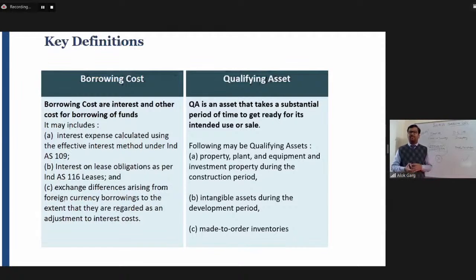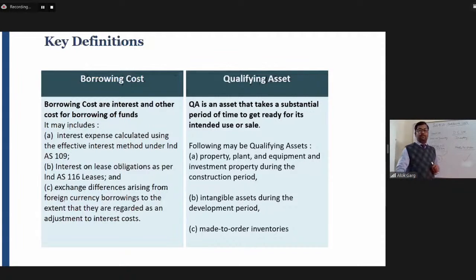The answer is no, because that garment company is manufacturing the order in large quantity and on a repetitive basis, and the most important part is it will not take a substantial period of time for getting ready for use. Understood? So this is the qualifying asset.